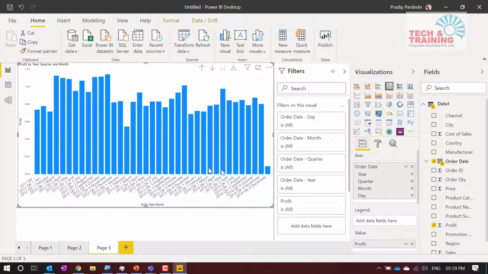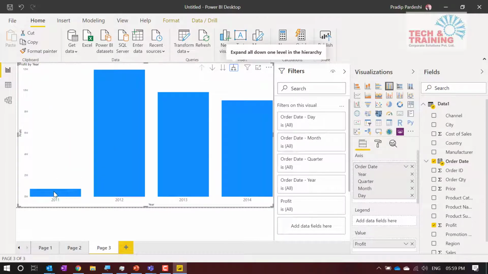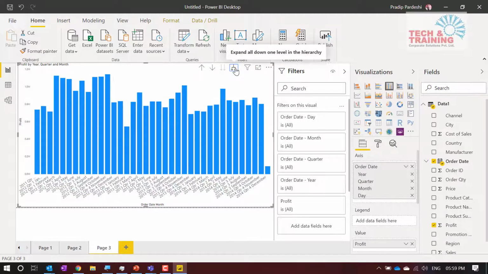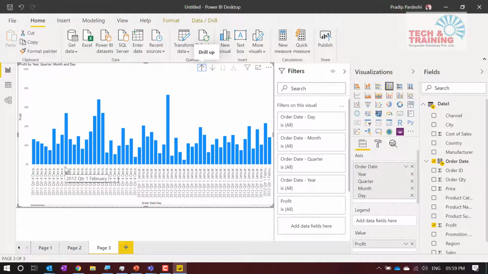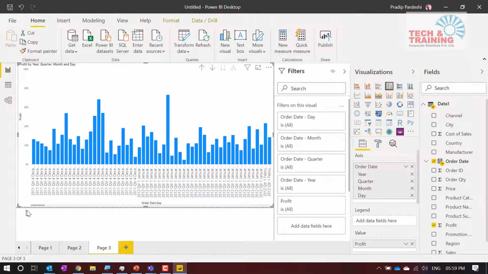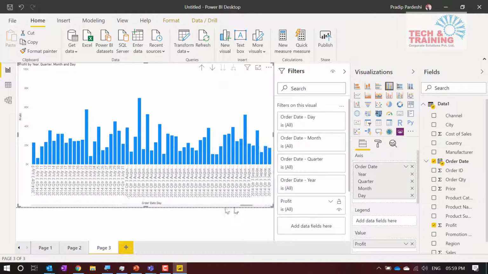Now how are these hierarchies being defined? Here you can see the first one was year. If I go to the top once again, this is nothing but year. When I go to the next level in the hierarchy, the next level is year and quarter. So we have the combination of year and quarter. When I click here once again, I get year, quarter and month. If I click here once again, I get year, quarter, month and date. Likewise, I get a long list of all the days from the year 2011 to 2014.